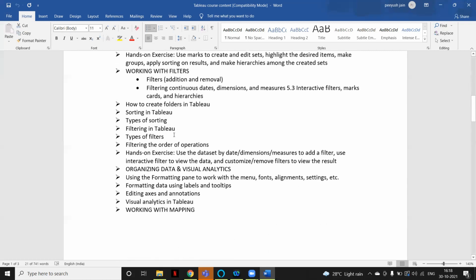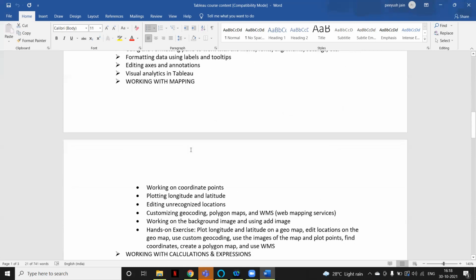Okay, then we'll see the sorting part, how you can sort the columns or the reports in Tableau. And then we will do some hands-on exercises on that.